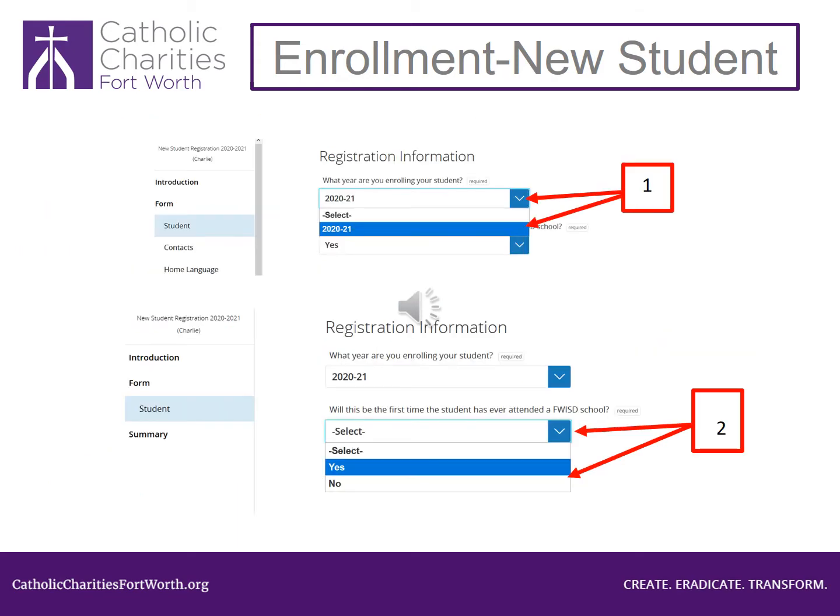Look at number 1. Click on the blue arrow and then click 2020-2021. Now look at number 2. Click on the blue arrow and choose Yes. This is the first time this child has attended a Fort Worth ISD school. Or No, this child has attended a Fort Worth ISD school before. If this is a new student to Fort Worth ISD, you would click the button Yes.